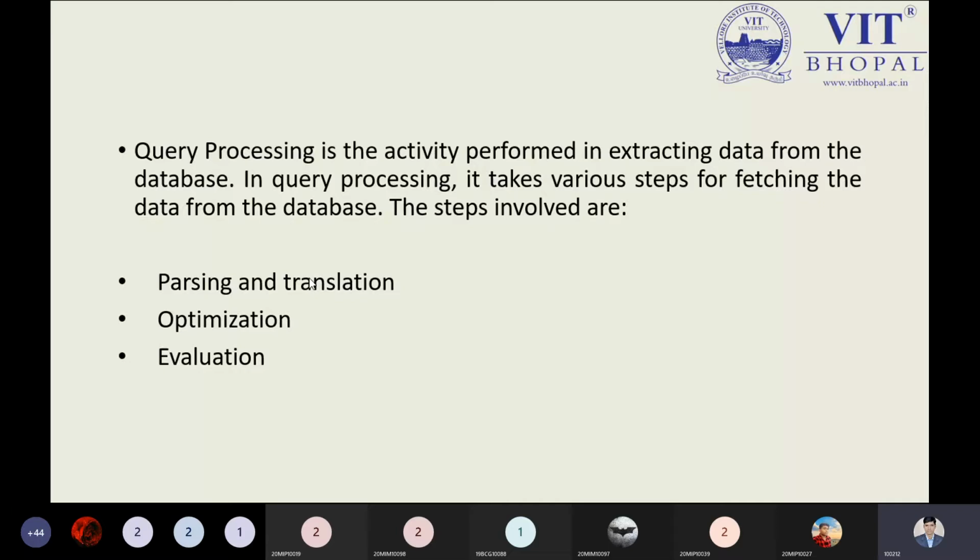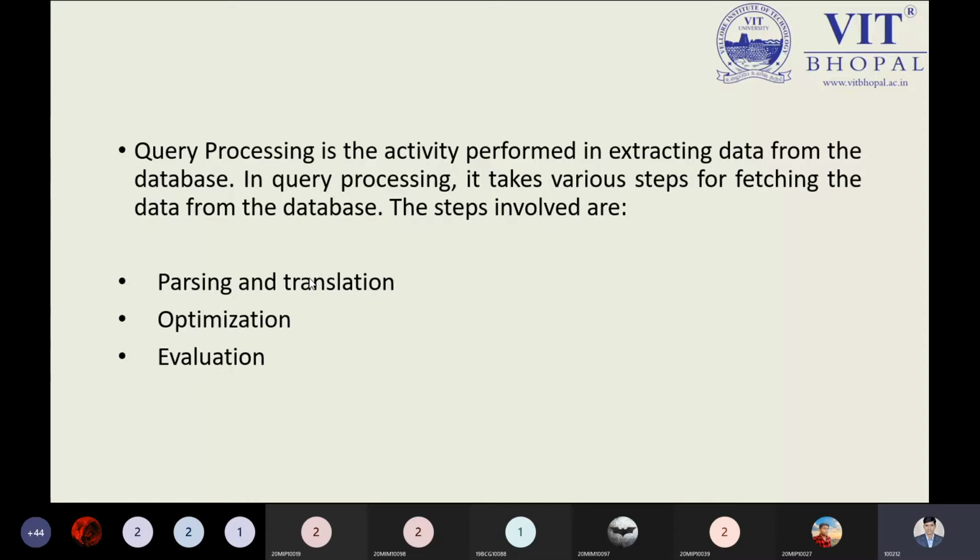If you remember the system architecture, there was a term query processing. Our database subject is based on the foundation, or the fundamental structure, that is the system architecture. So while studying this course, you are not required to forget any point from the system architecture.